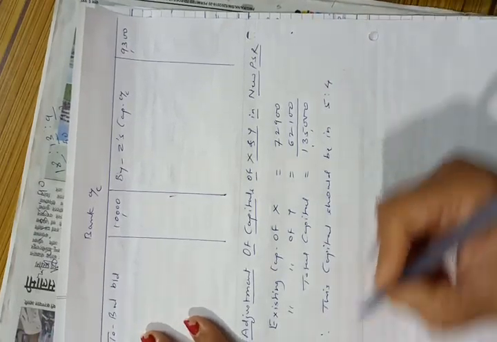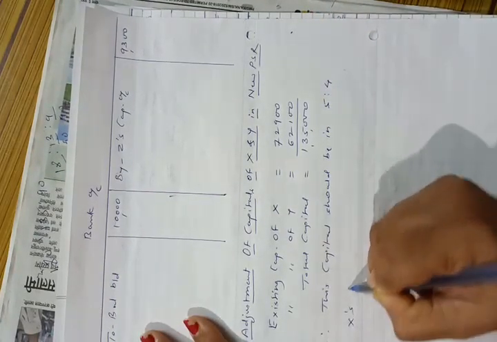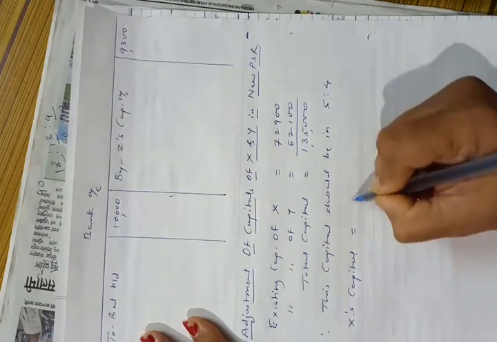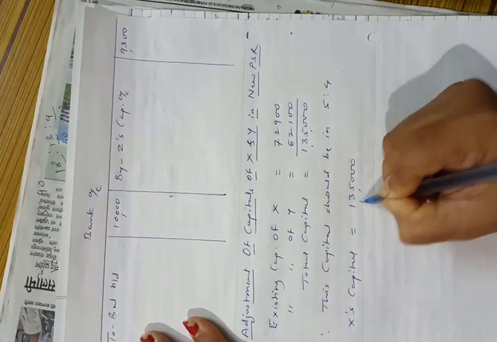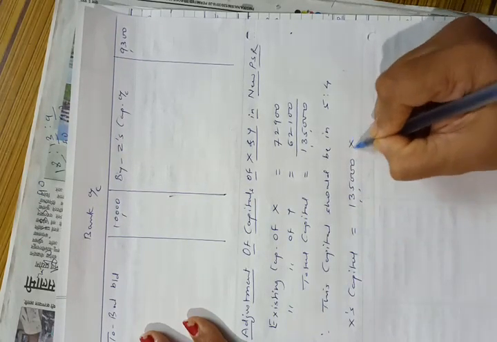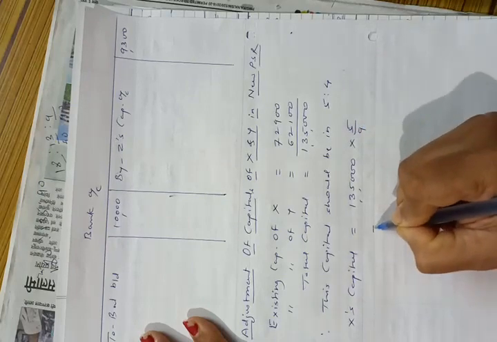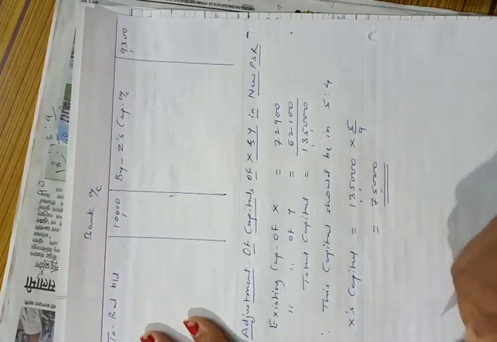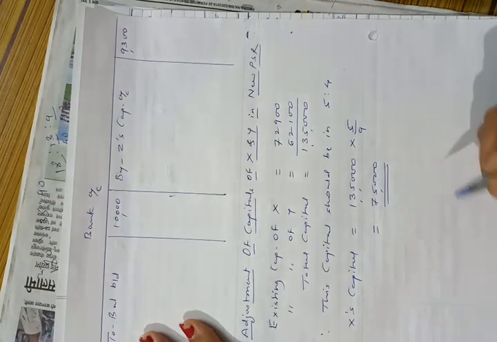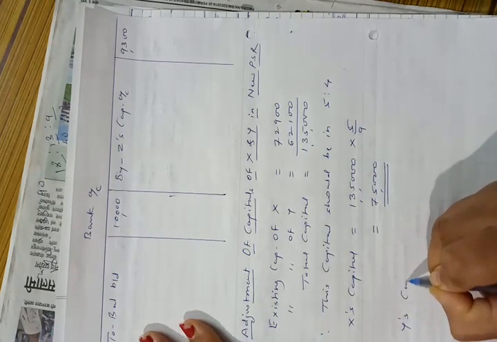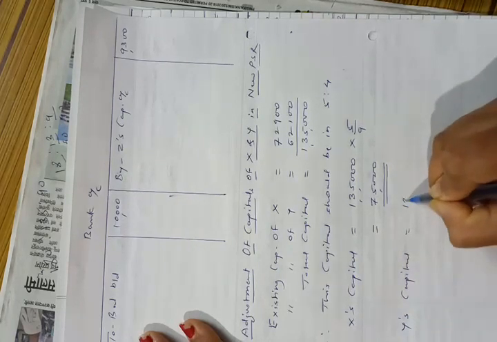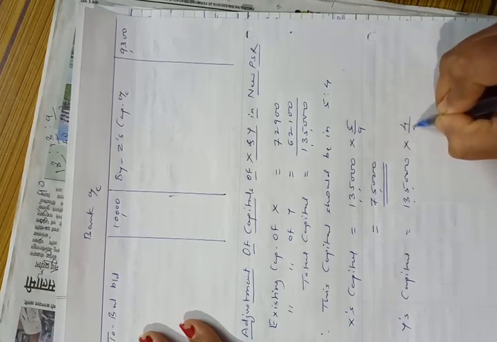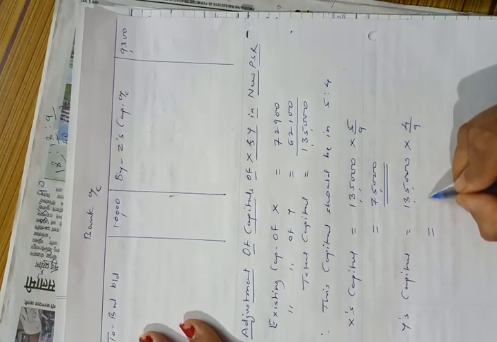So therefore X's capital will be 1,35,000 into 5/9, that is 75,000, and Y's capital 1,35,000 into 4/9, that is 60,000.